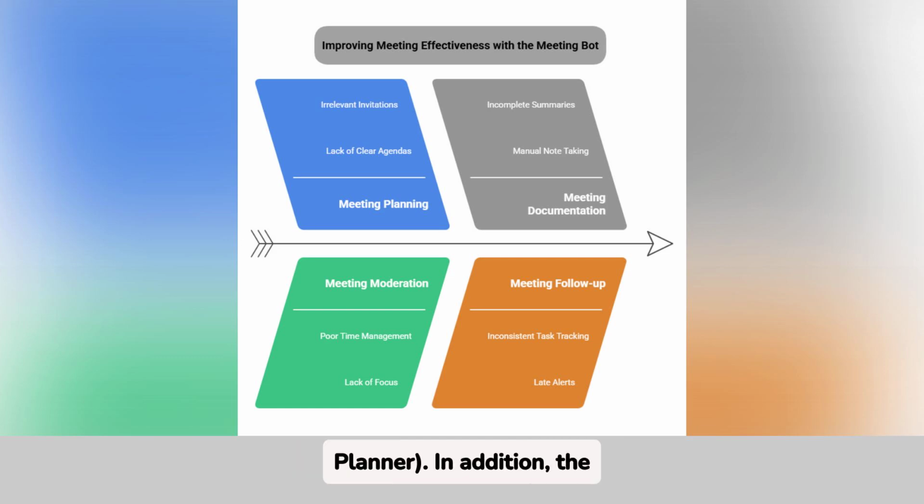In addition, the bot can make recommendations during the meeting, suggesting useful tools, sharing documentation at the right time, or even proposing to cancel or reschedule future meetings if it detects they are not adding value. This makes it a key player in maintaining highly productive, action-oriented meetings free of unnecessary friction. So I can forget about writing minutes or asking someone else to do it. Right? Exactly. The goal is to free people from repetitive tasks so they can focus on thinking, deciding, and acting.